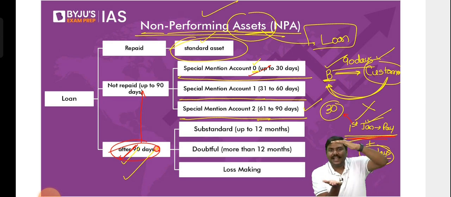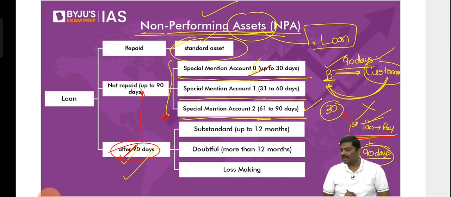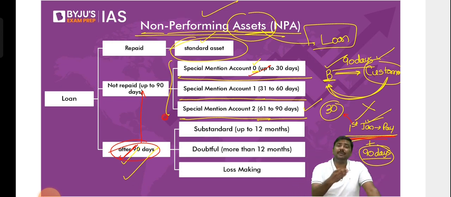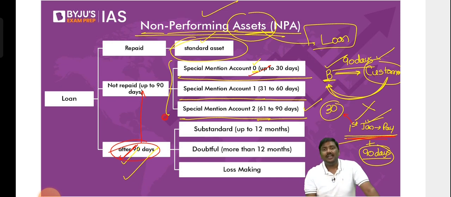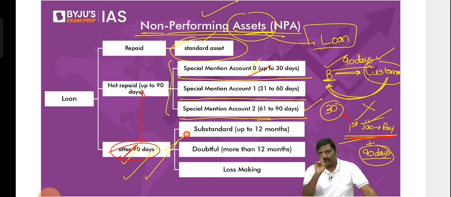So you'll have to give a certain time period, so that you can track the borrowers, find out if there is a problem, send them notices, etc. That is the precise reason why we have special mention accounts, SMA 0, SMA 1 and SMA 2. And after 90 days, if you have still not repaid, then RBI says, please classify these accounts as non-performing assets. Classify them as NPAs.